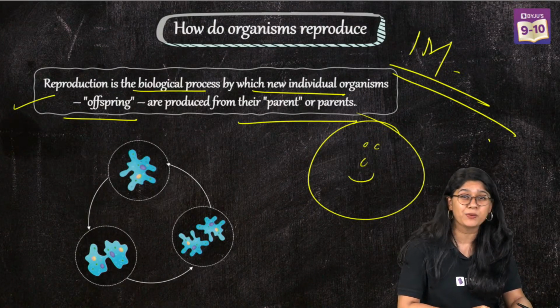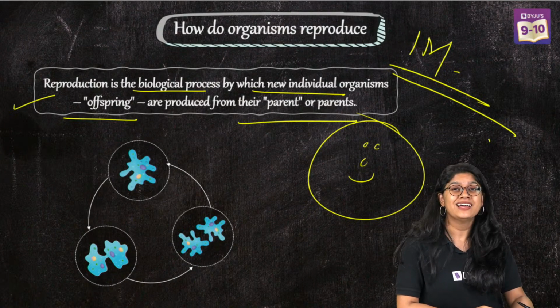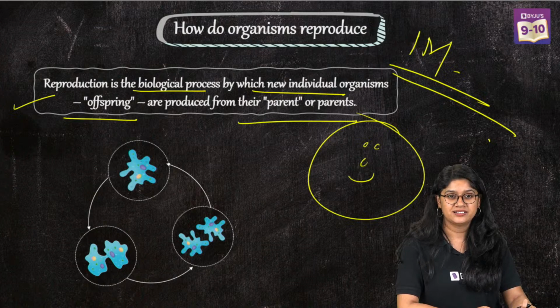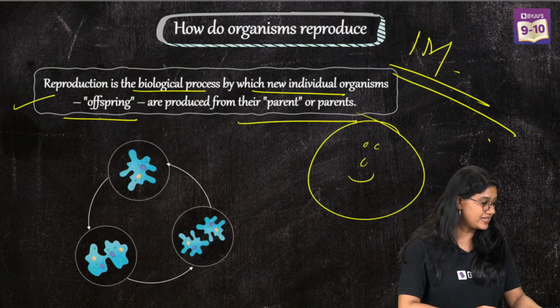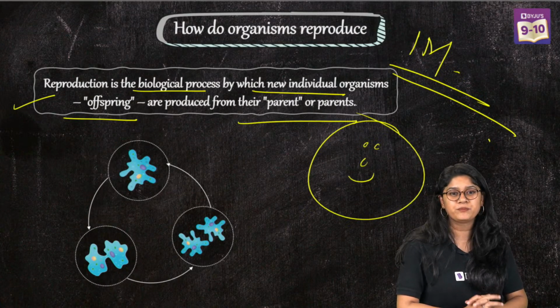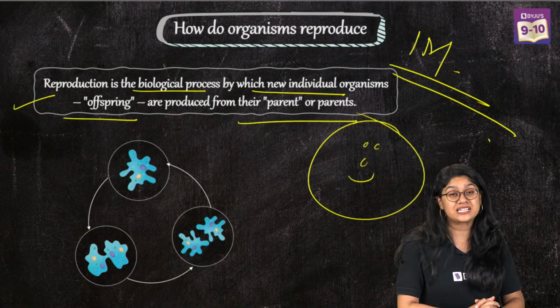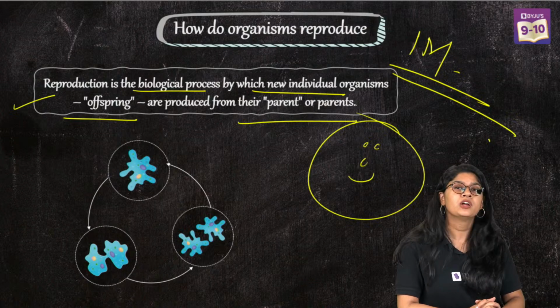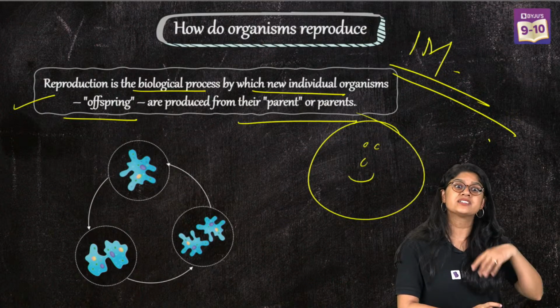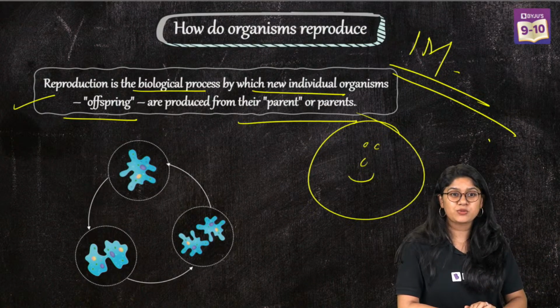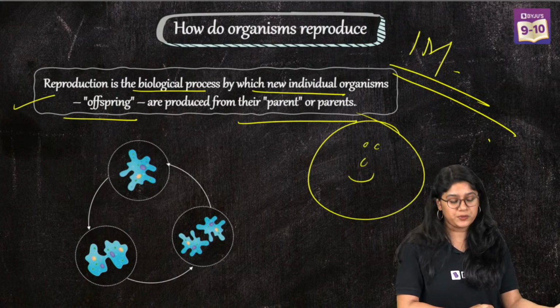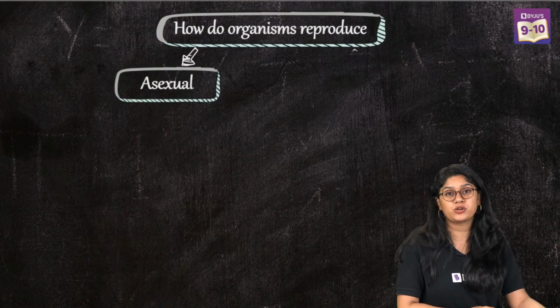Now, can you quickly tell me what are the 2 different types of reproduction that we will be discussing in today's class? What are the broad 2 categories of reproduction that we will be learning in this particular chapter? Or we can say that we have already discussed it. Very good. Asexual reproduction and sexual reproduction.